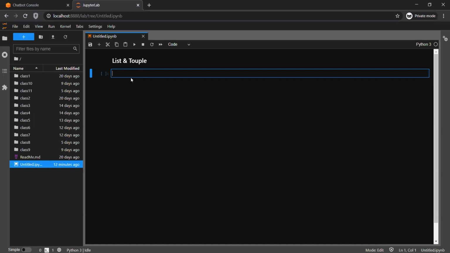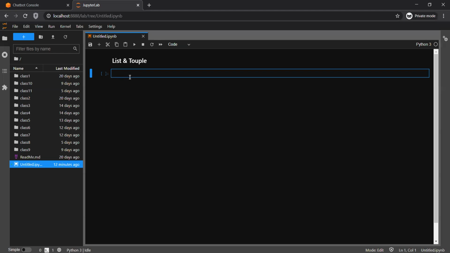So as the name is evident, right? It's the simple definition, it's a list. It's a collection of different data types. So list in simple terms is a collection of other data types. It can be integer, it can be float, it can be string, it can even be a list of lists. So how do we usually define a list in Python?